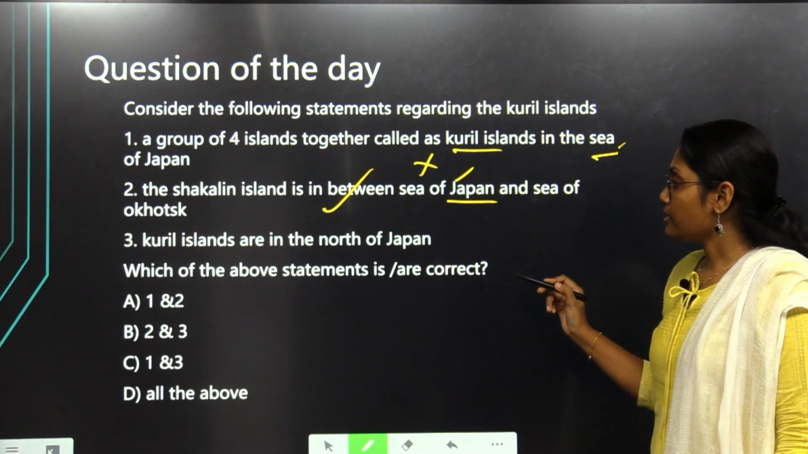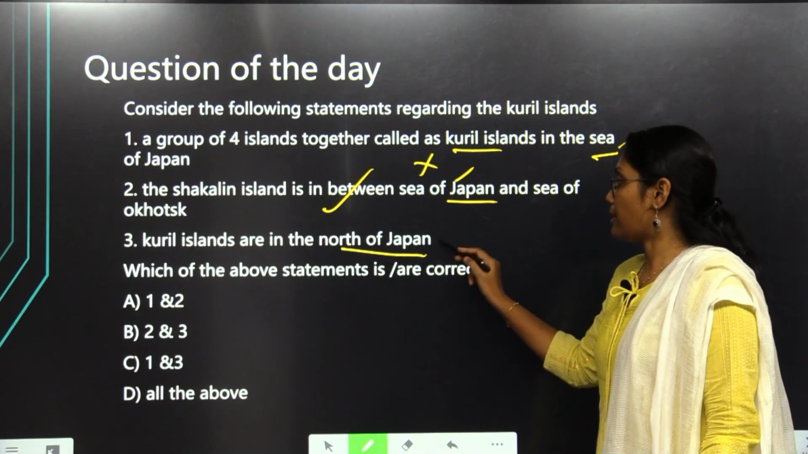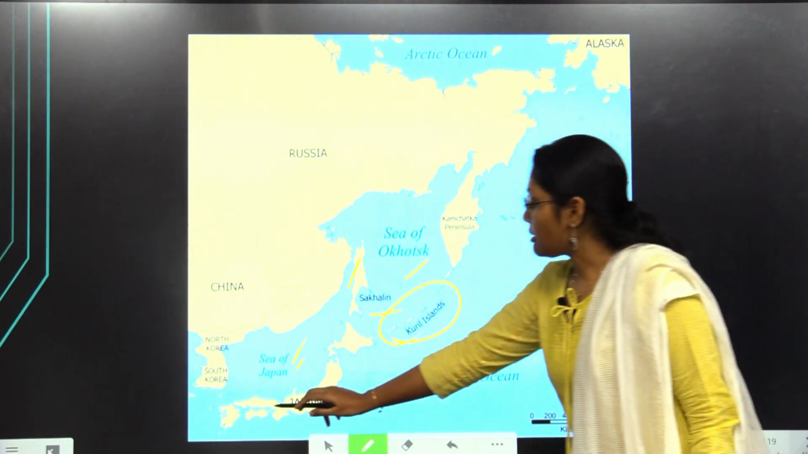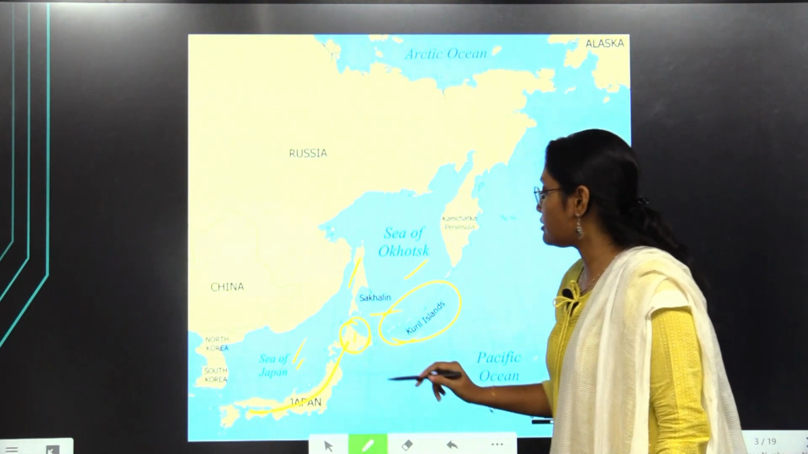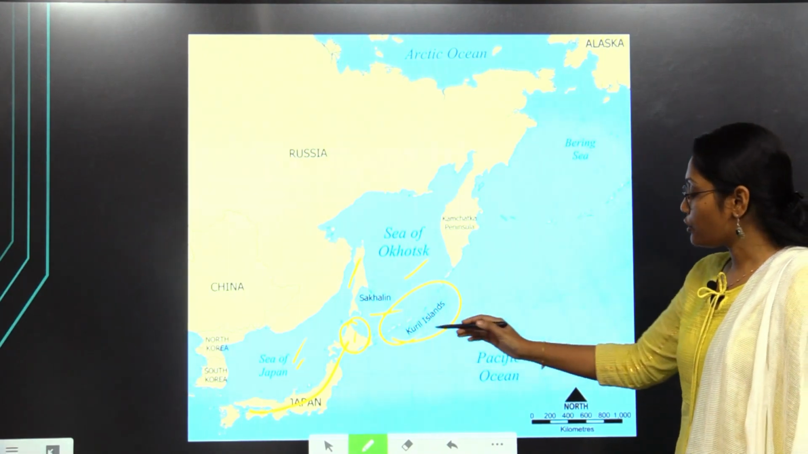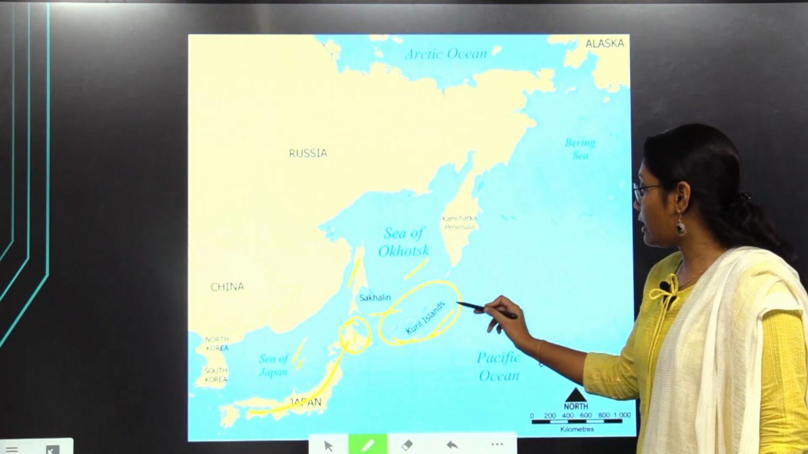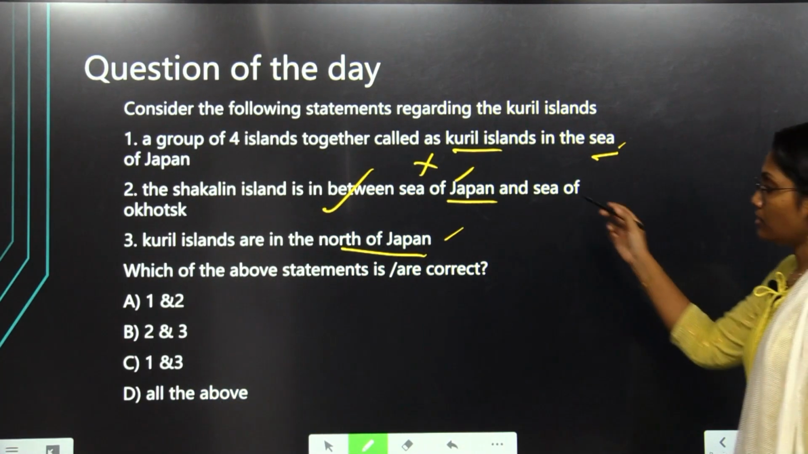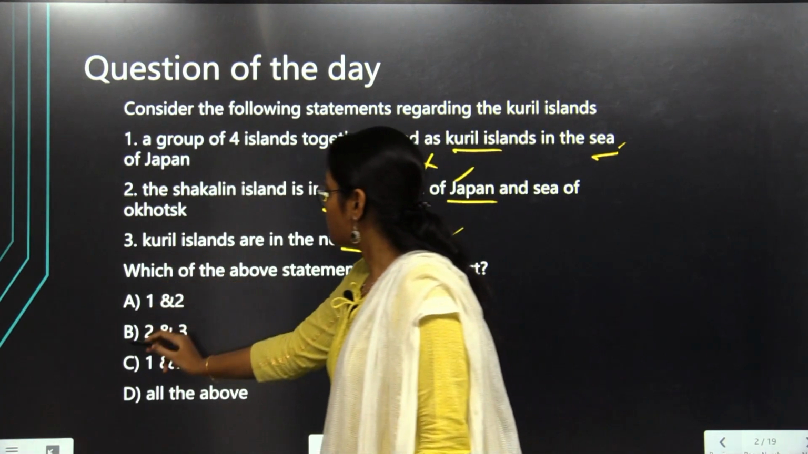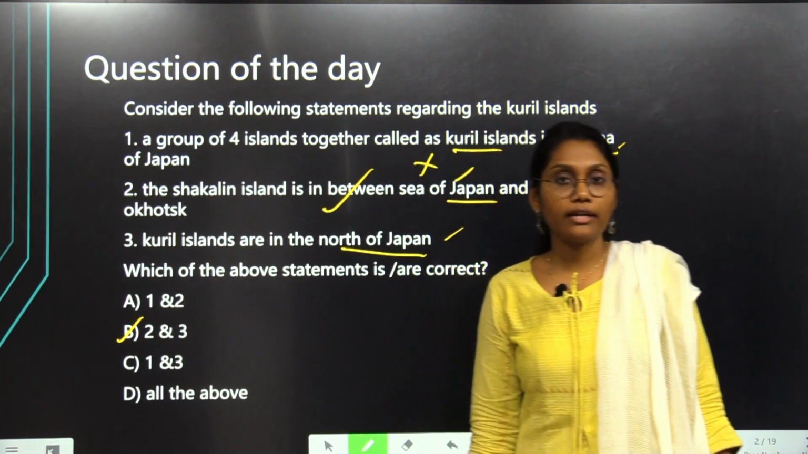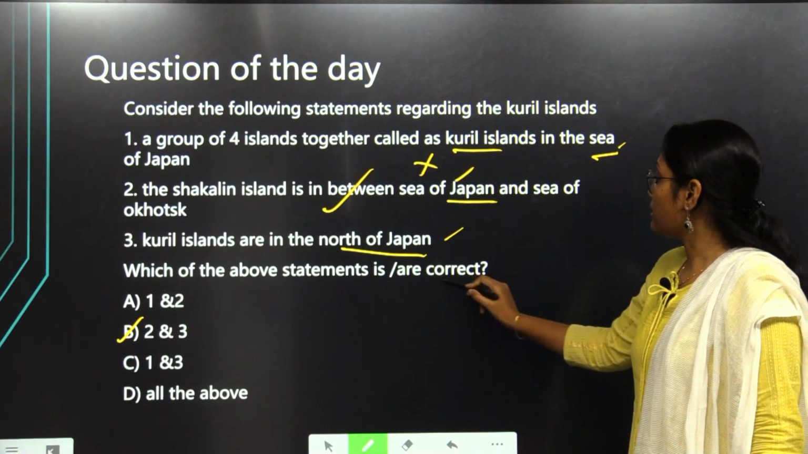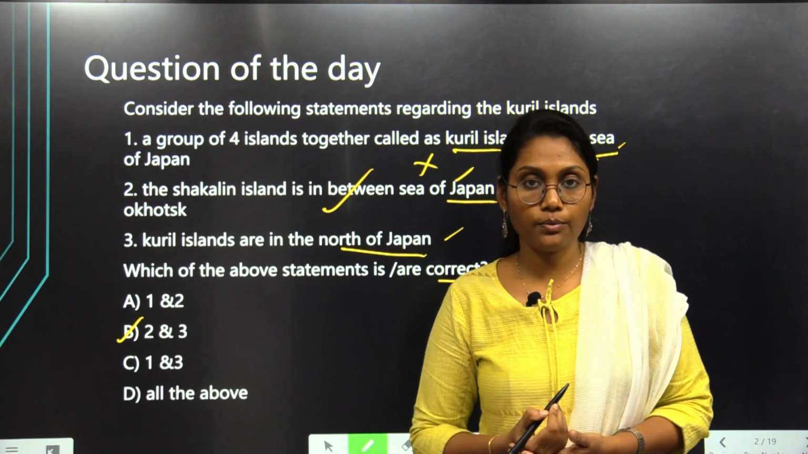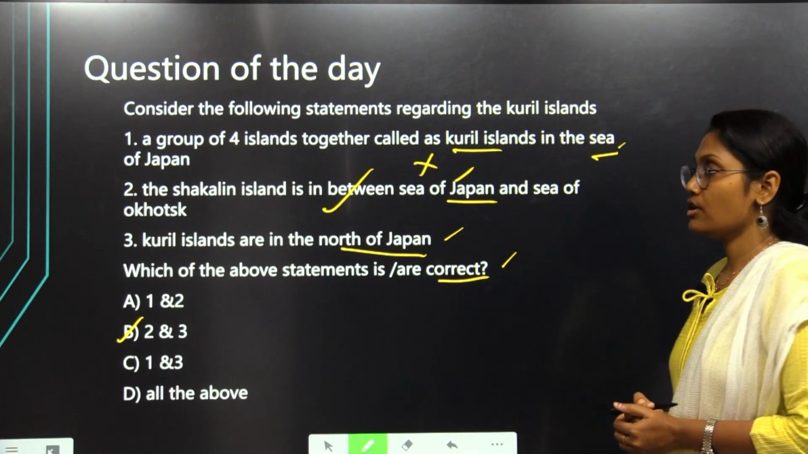Coming to the third statement, Kuril Islands are in the north of Japan. We studied that also in our previous class. Hokkaido is at the northernmost part of Japan, and north of that are the Kuril Islands. So the third statement is also correct. Based on that, our answer is B, statements 2 and 3 are correct. We asked for the correct statements. Clear? So with this analysis of the MCQ, let us get into the discussion of today's news articles.